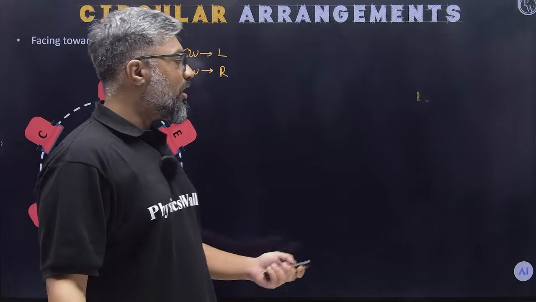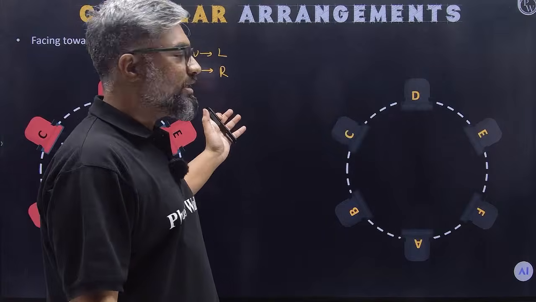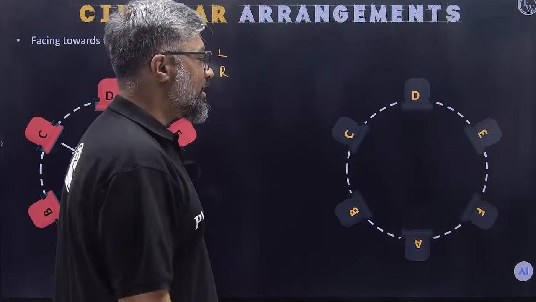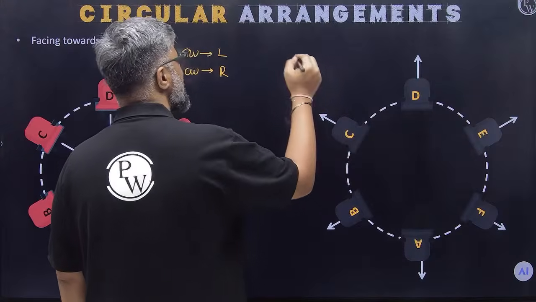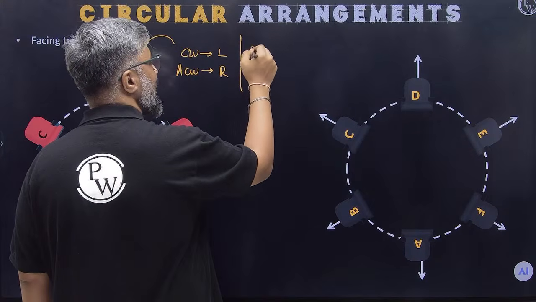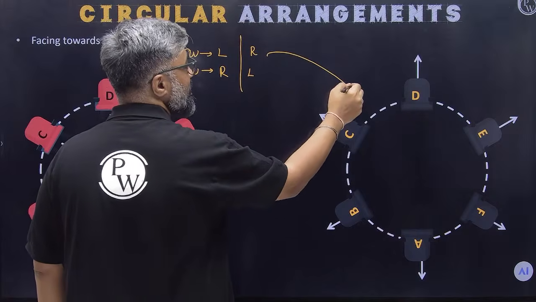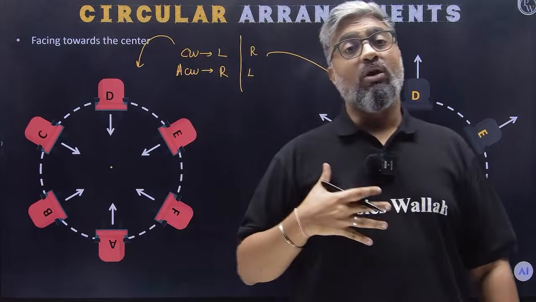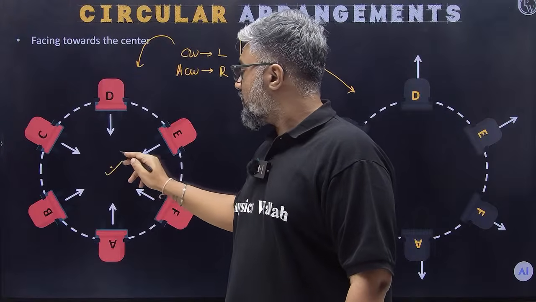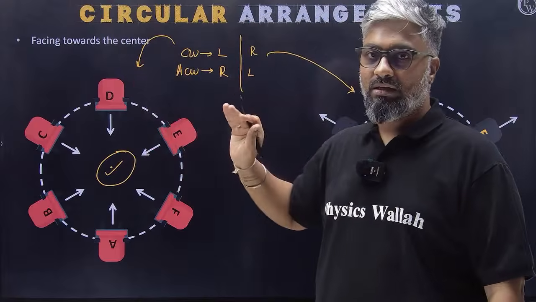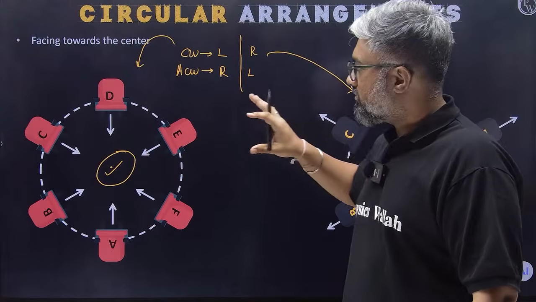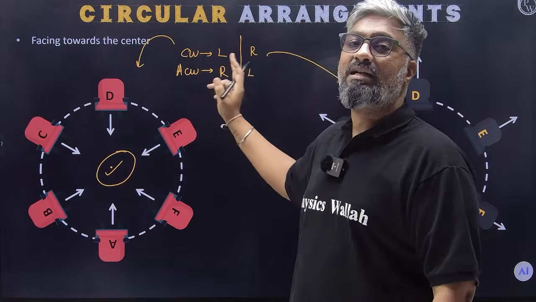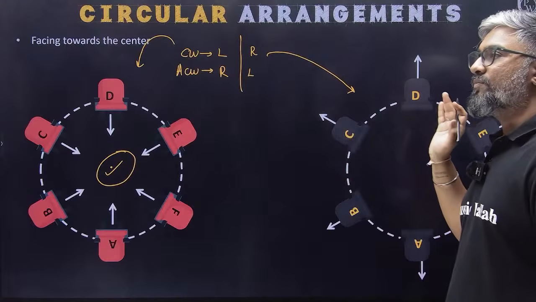But if at all a situation arises, well, obviously here it's not given, but if at all something like that comes up, if they're facing away from the center, then clockwise becomes right and anti-clockwise becomes left. So what are we using? We're going to use this one because this is what is mentioned in the question. You can leave this out, but please remember clockwise is left and anti-clockwise is right. Works? Good.